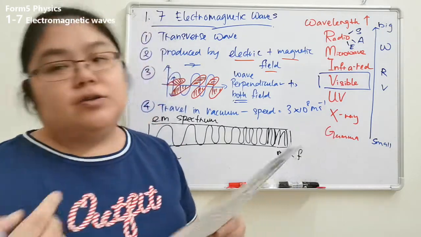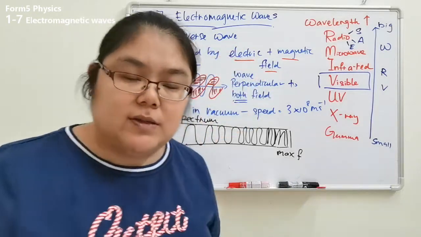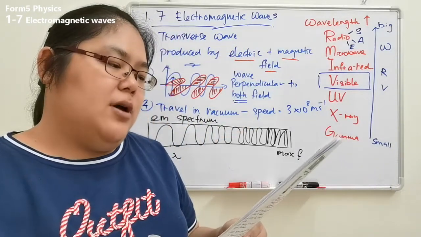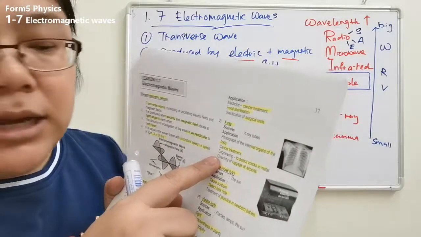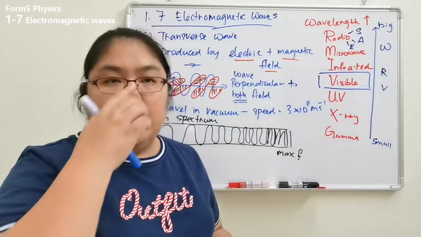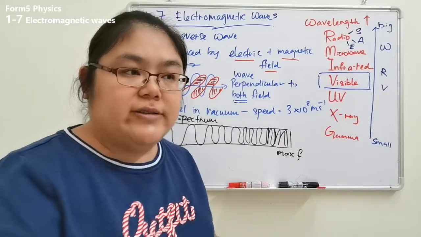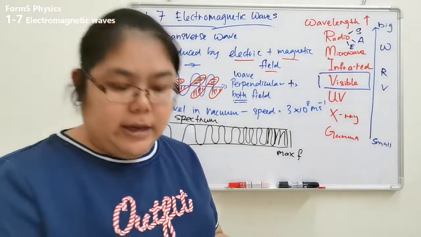Engineering also uses X-ray. They want to detect cracks in metal, because inside the metal you cannot see. After that, they can check the luggage. This one will always be asked: checking luggage at the airport, then they show you the diagram. When you go to the airport and want to check the luggage, you scan it. What wave do they use? X-ray to check the luggage.